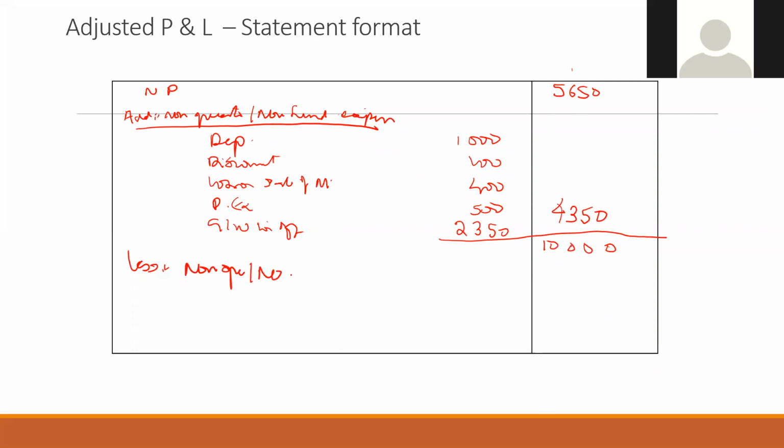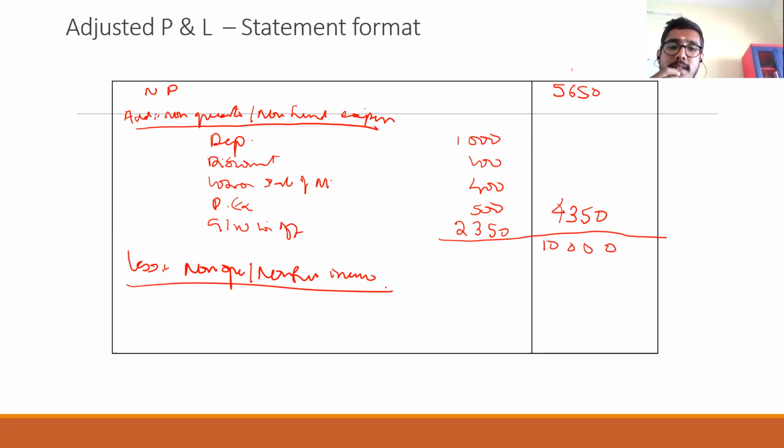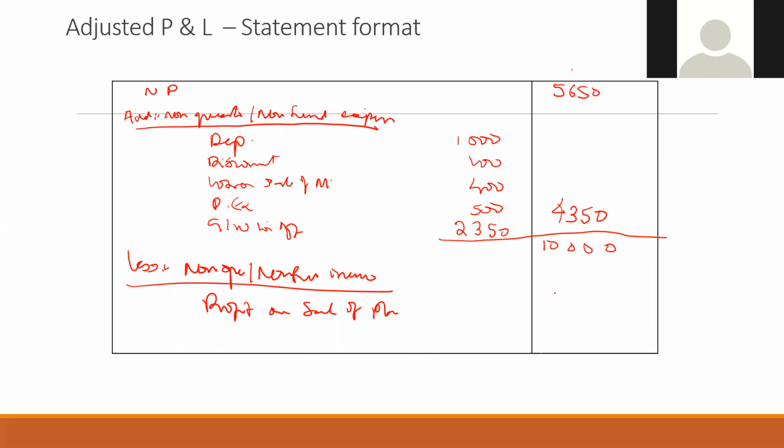Less what? Non-operating, non-fund income. How many are there? There is only one, right? Profit on sale of plant. How much? 3,500.